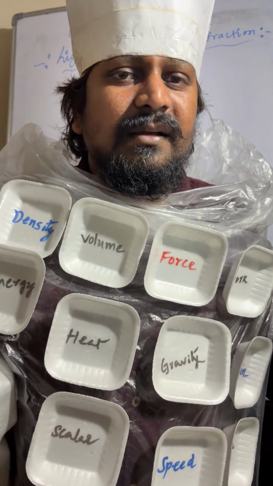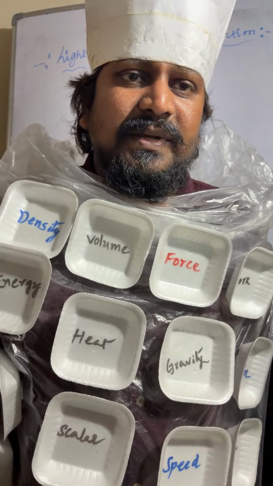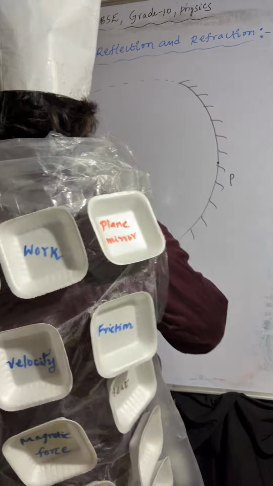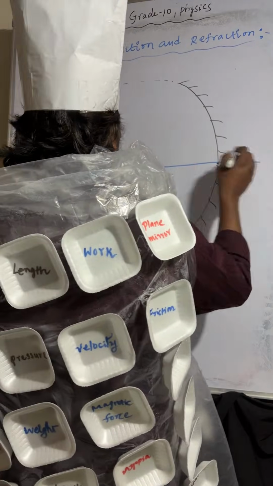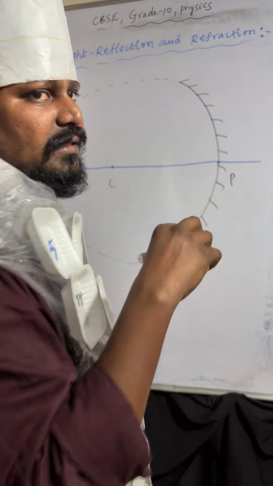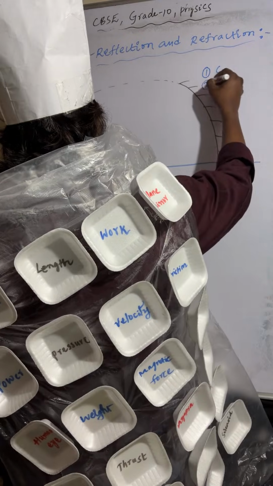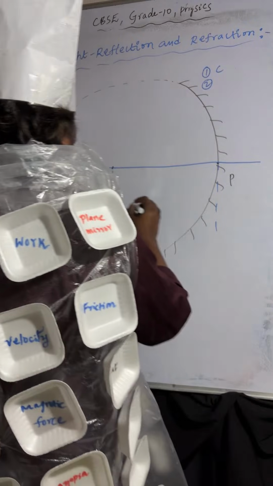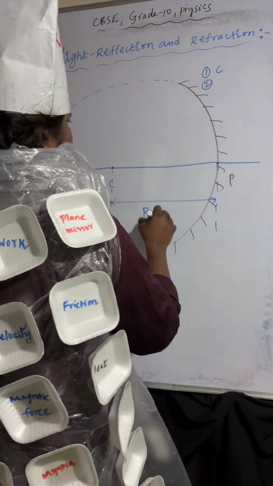So these are the terms related to spherical mirror. Just check once here. The line joining the center of curvature and pole is called the principal axis. The first one is the center of curvature. The distance between center of curvature and pole is called the radius of curvature.